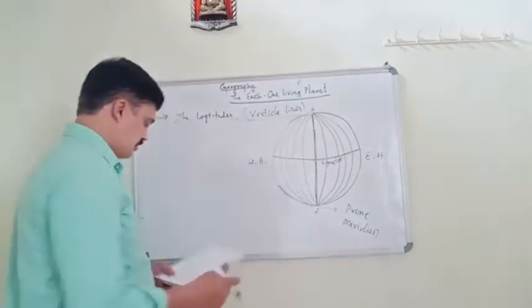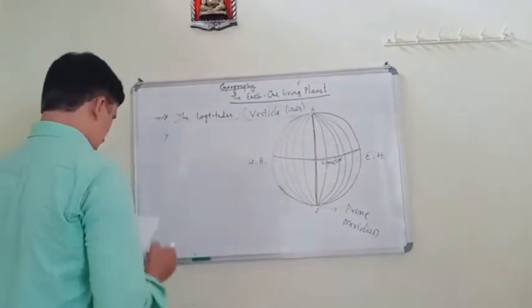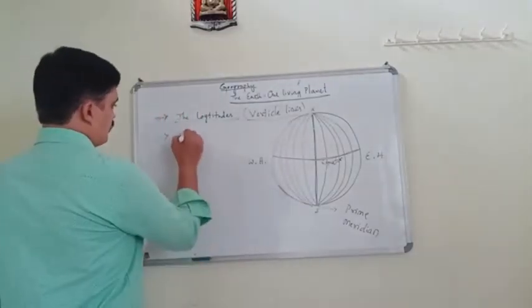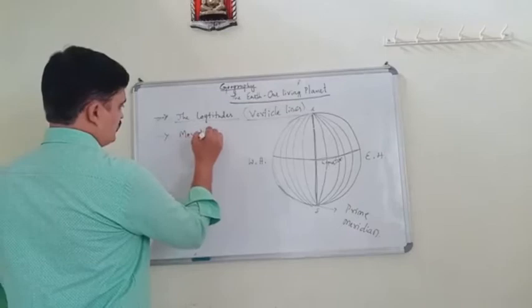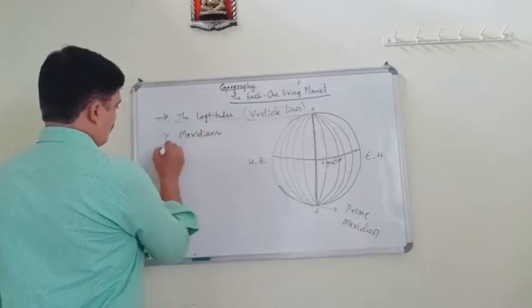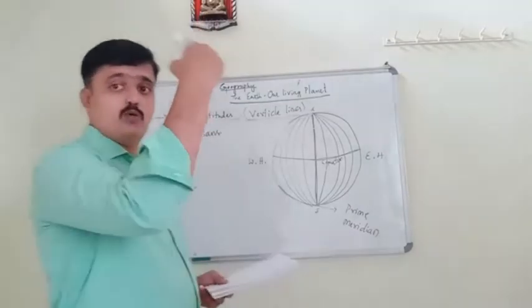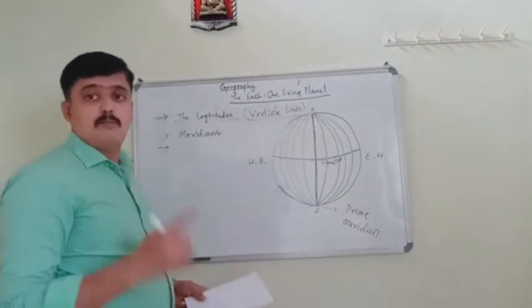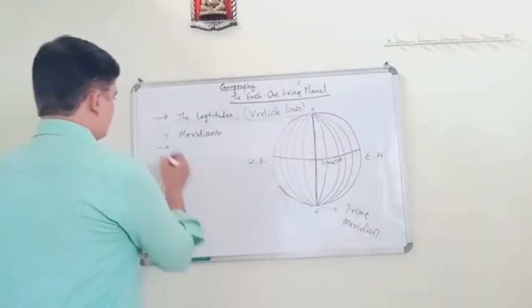Understood? These lines are also known as meridians. Latitudes are known as parallels and longitudes are known as meridians. Got it?